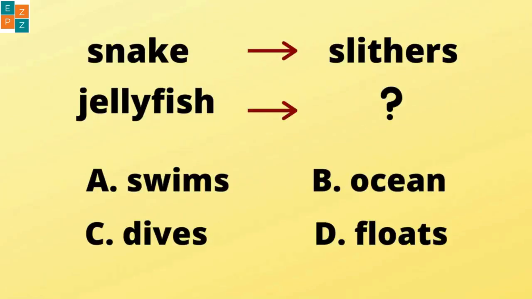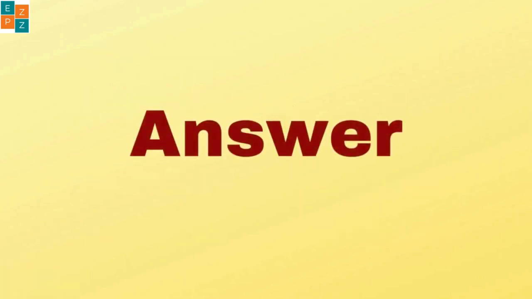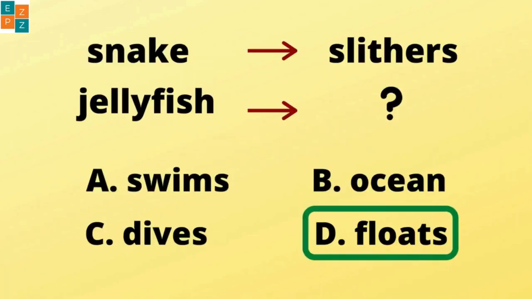Figure out the relationship between the numbers in each pair, then use it to find the missing number. The answer is D.